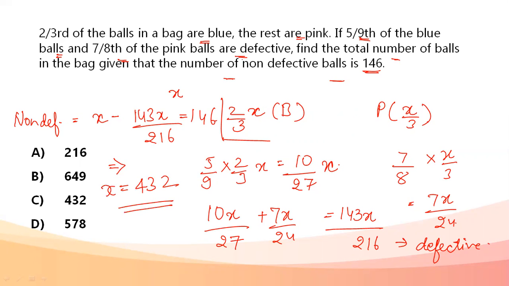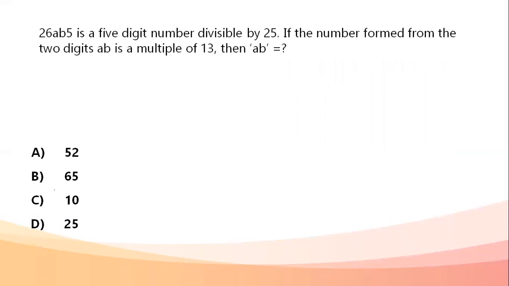The important thing here was finding that, let's say total balls is x, two-thirds of them are blue, you have pink, then you have defectives, how many of a particular color are defective. Next thing that was very important is they have given you the number of non-defective balls. So you have to do x minus 143x by 216. Whatever fraction you get as the defective, total minus that fraction has to be done, then only you would get the answer, otherwise your answer would be wrong. Okay, next question.